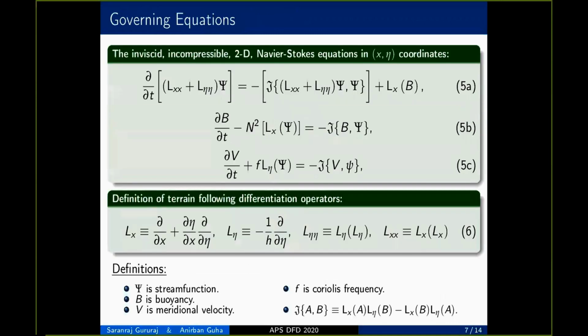The governing equations we use are the inviscid incompressible 2D Navier-Stokes equations in the f plane. The equations shown in 5a, 5b, 5c are in terrain following coordinates, obtained by using the chain rule of partial differentiation. Here psi, b and v are the stream function, buoyancy and meridional velocity in the terrain following coordinates respectively, and f is the Coriolis frequency.